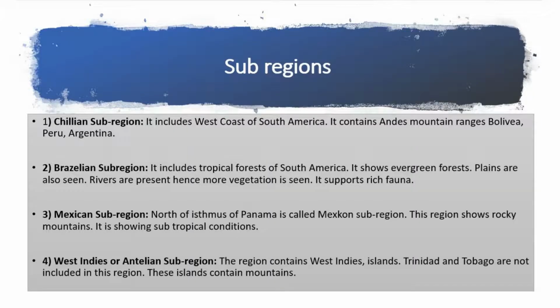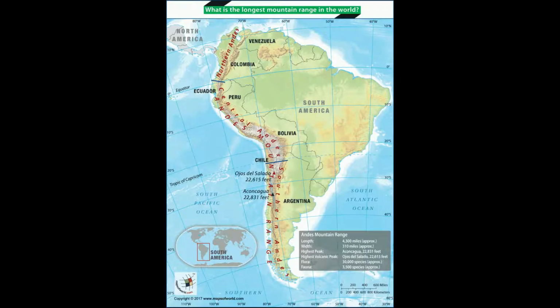There are four subregions in Neotropical realm. They are Chilean subregion, Brazilian subregion, Mexican subregion, West Indies or Andean subregion. The Chilean subregion is present in the west coast of South America. The Andes mountain ranges present in Bolivia, Peru, Argentina are part of this subregion.